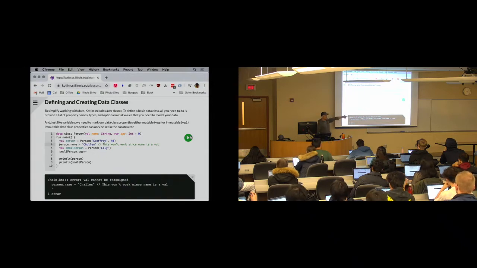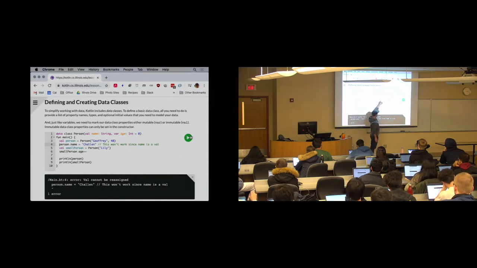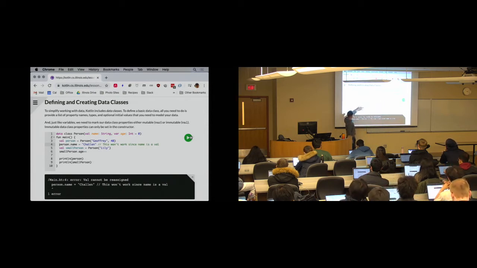I also can define default arguments in my data class constructor. So we've seen that over here, right? I can say age is an int, and then if it's not specified, it's 0. Okay, and so I can use 2 forms of this. I can either set both fields, or I can set just the required field, right? If I wanted to set a default value for the name, I could do that as well.